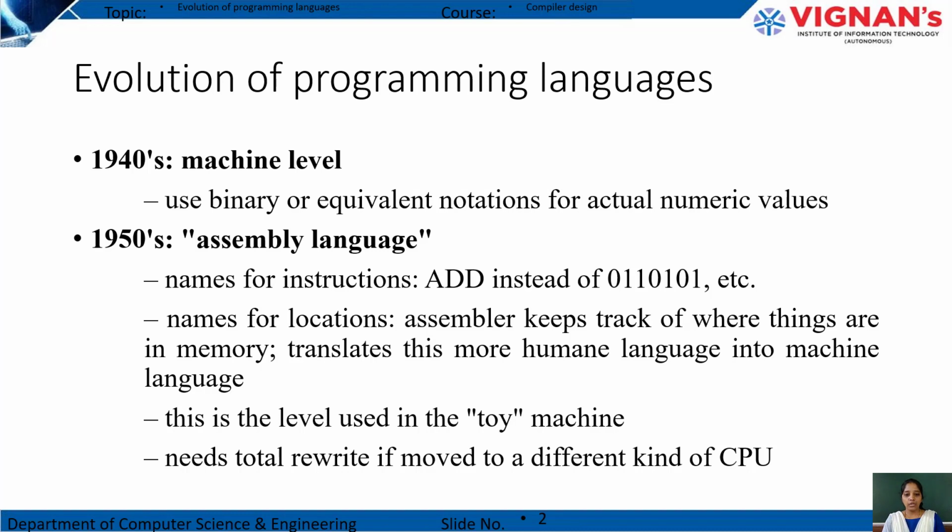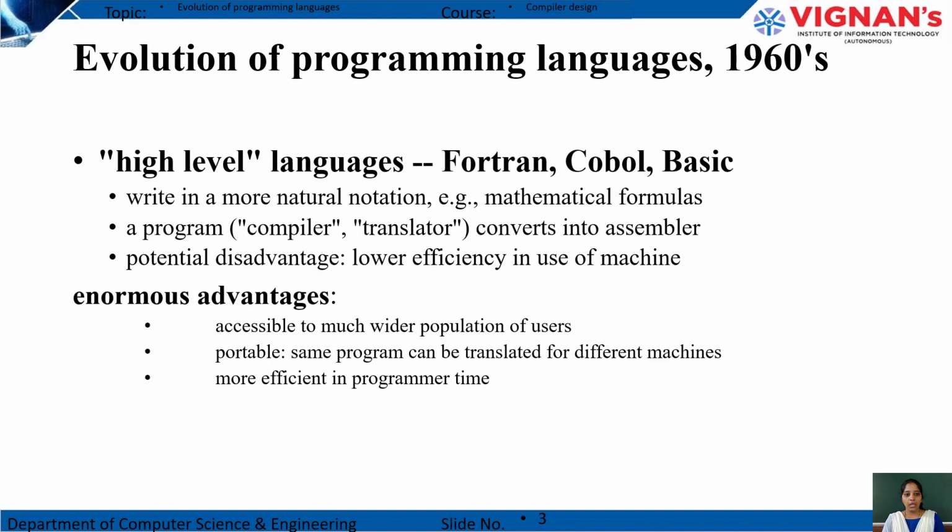Okay, so if you write a program in assembly language, then it needs a total rewrite if you move to a different kind of CPU. Okay. Next, the third type of programming language is high level language.